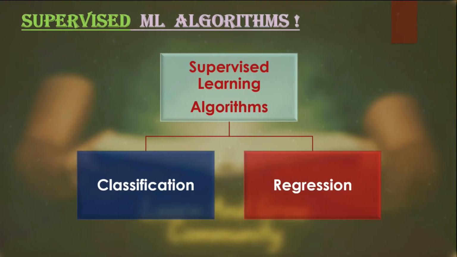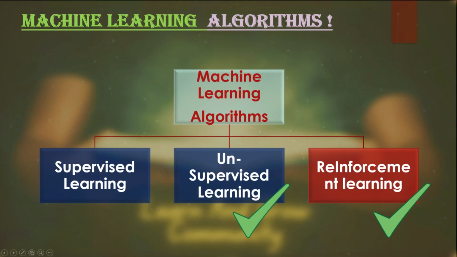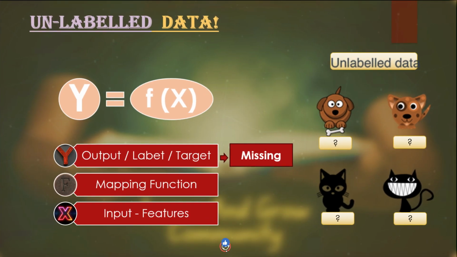Hi, in the last session, we talked about supervised machine learning and the classification and regression tasks. Now, in this session, we will be talking about unsupervised machine learning and reinforcement learning. So, what is unsupervised machine learning and why do we need it?